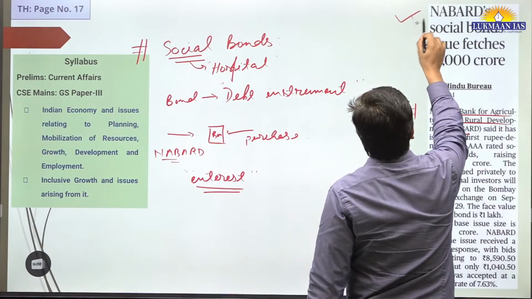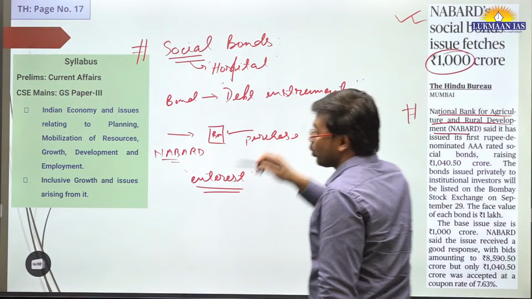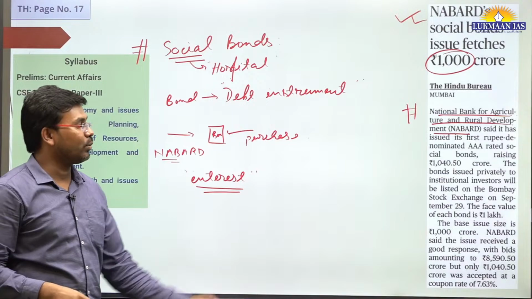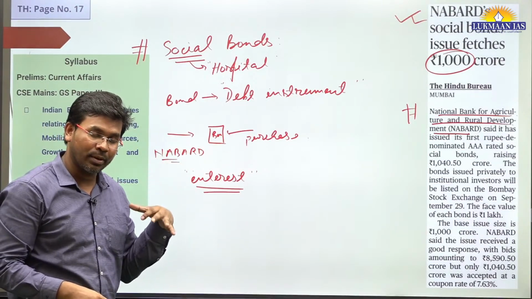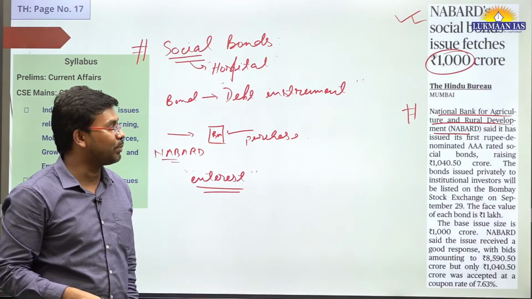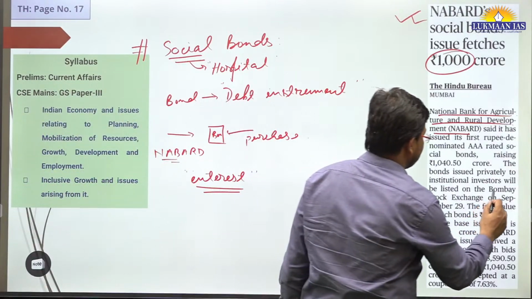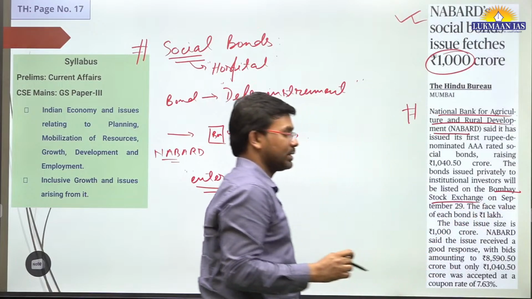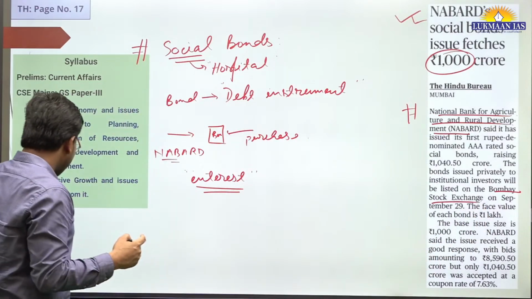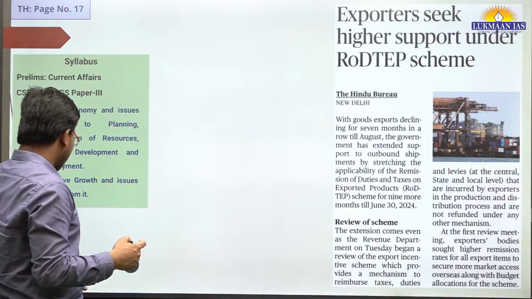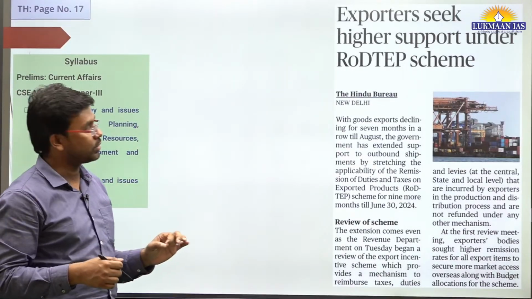So NABARD has raised 1,000 crore rupees through institutional placement. Institutions have purchased these bonds, and later on these bonds will be listed on the Bombay Stock Exchange. After that, people like me and you will be able to purchase these bonds. As of now, private institutions have purchased these bonds.